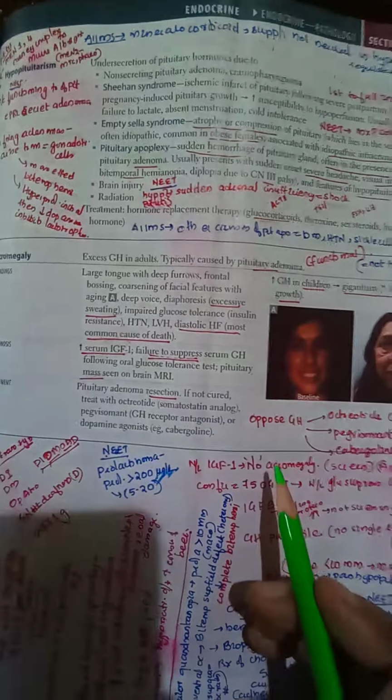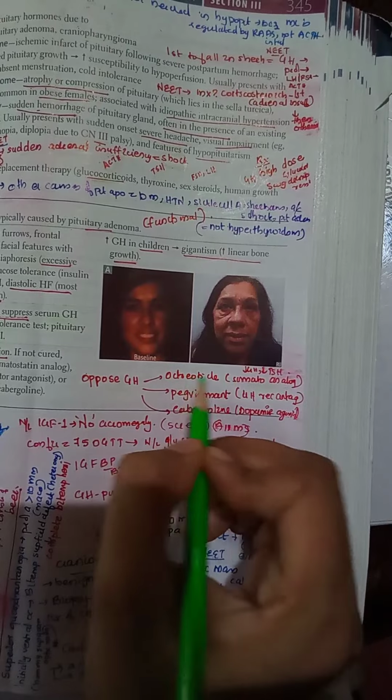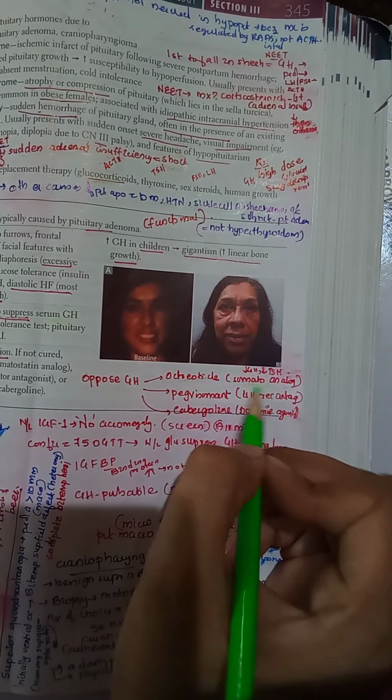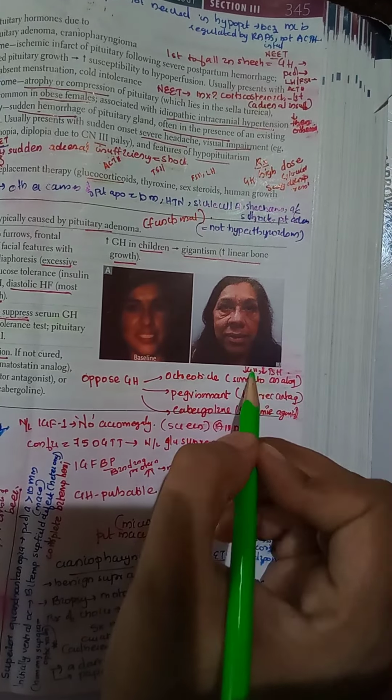So let's check it. We have lots of growth hormone now, so we need to oppose the growth hormone. What are the three things that we are going to give to oppose the growth hormone? One is a somatostatin analog. A somatostatin analog like octreotide is going to be given. So what does this do? Somatostatin is going to decrease the growth hormone and decrease the TSH. So in effect, growth hormone is going to get decreased if you give octreotide, which is a somatostatin analog.